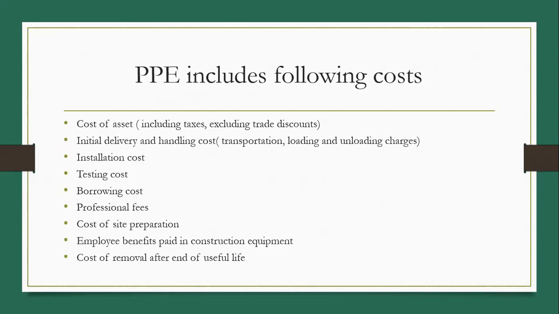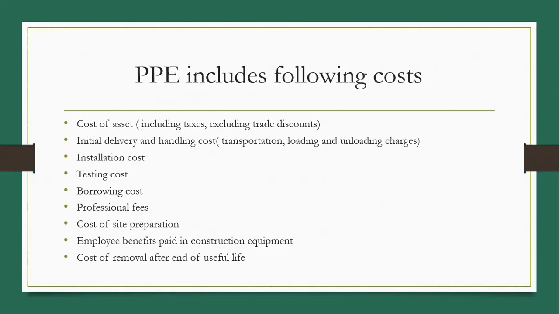The fixed asset or PPE includes the following cost. First is cost of asset. In cost of asset, we must include the non-refundable amount of tax. But in case of any discount received, it should be deducted.